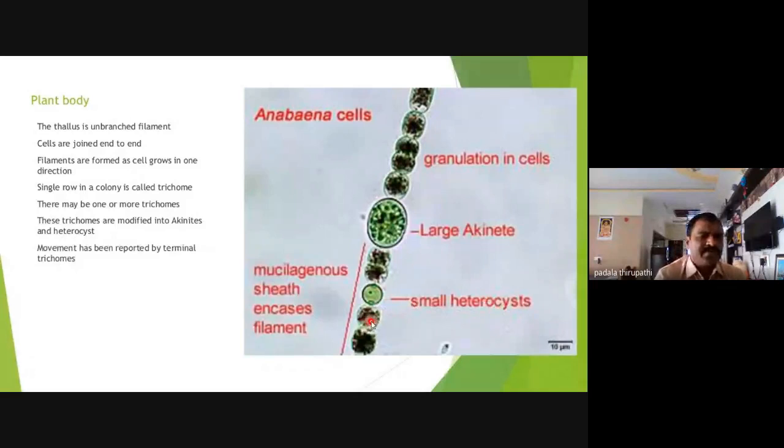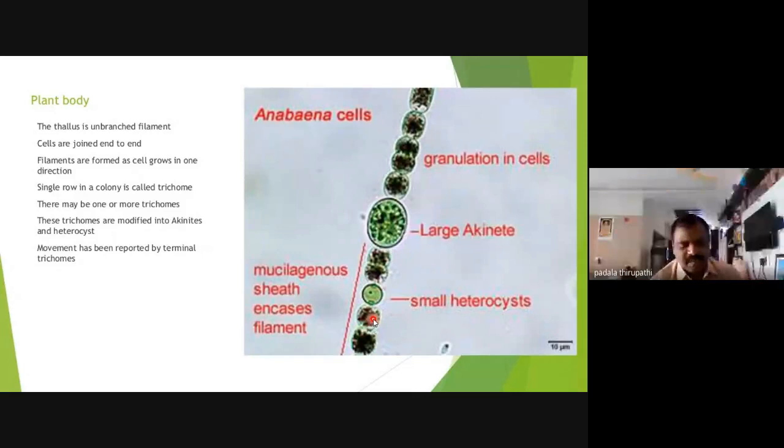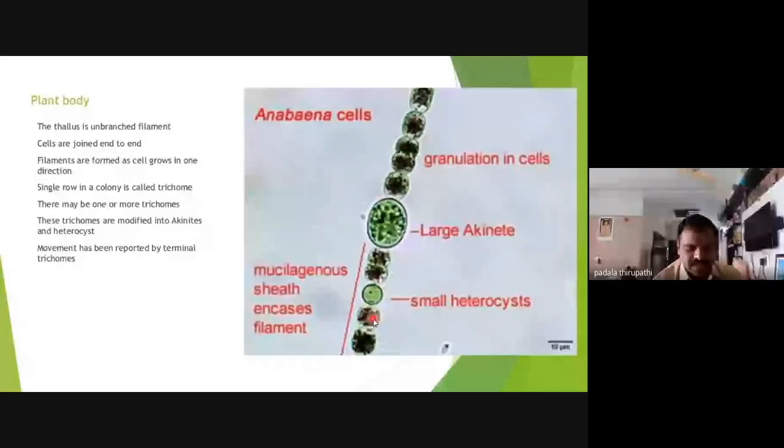How to identify? Anybody can tell? How to identify whether the cells among the vegetative cells belong to heterocyst or vegetative cells in the trichome of the Anabaena? Anybody can tell? Heterocyst is a bigger size cell than the vegetative cells.